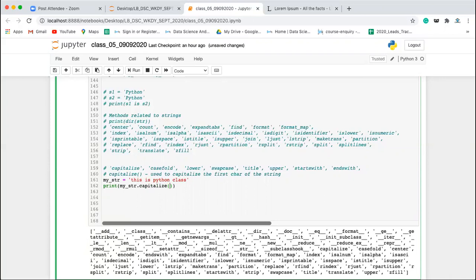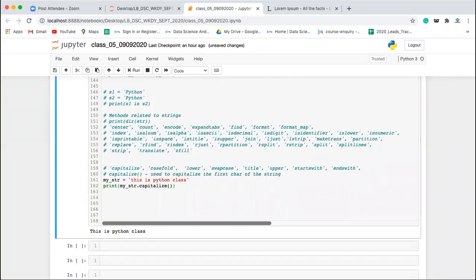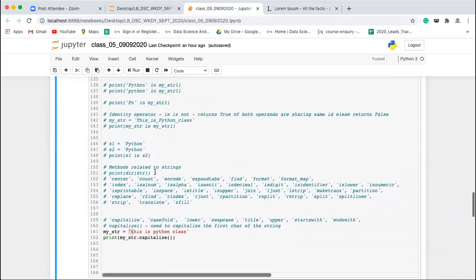Capitalize. Now, if you execute this, you'll see that this T was small, but now it has become capital. So it will always capitalize only the first character of the whole string. Okay. Now, this string is an immutable object, right?